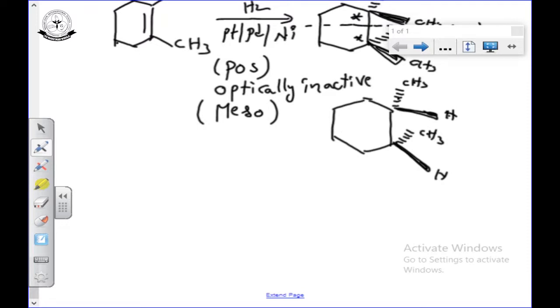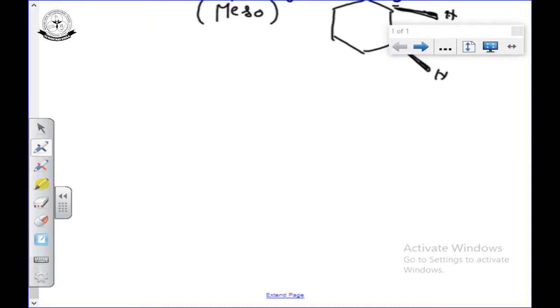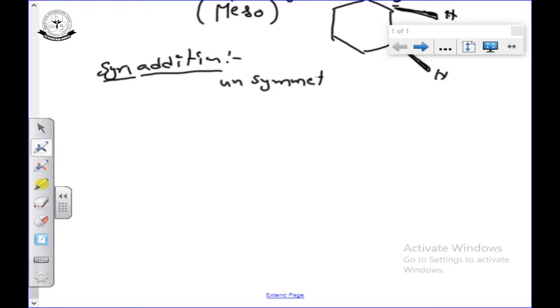See, this was syn addition for the symmetrical alkene. Now see what happens for unsymmetrical alkenes. For suppose I do the same syn addition for an unsymmetrical alkene.